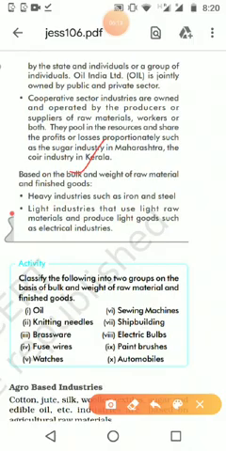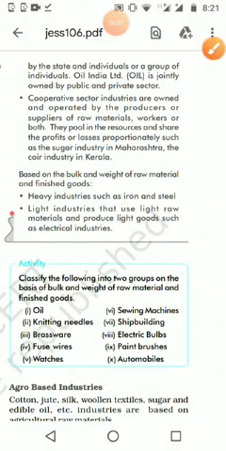Then the next thing we are looking at is based on the weight of the raw material, where we think of heavy industries and light industries. In iron and steel industries, the raw material as well as the product is very heavy. Light industries use raw material that may also be very lightweight, and the product will also be light, especially electric industries, as we can see.